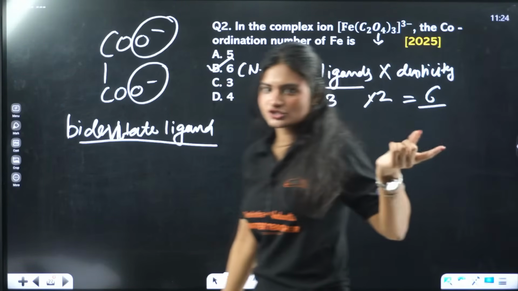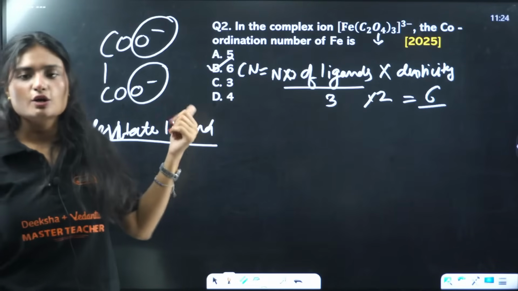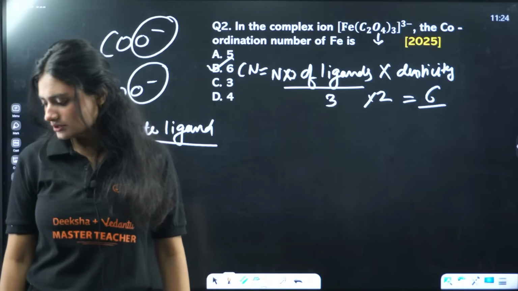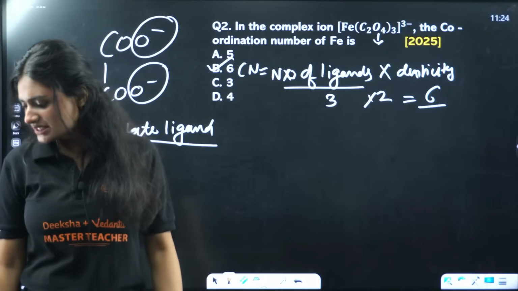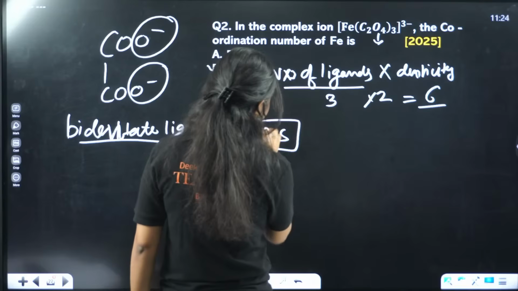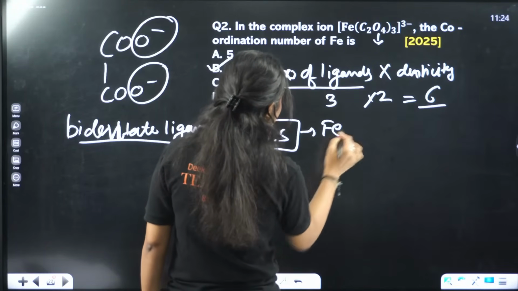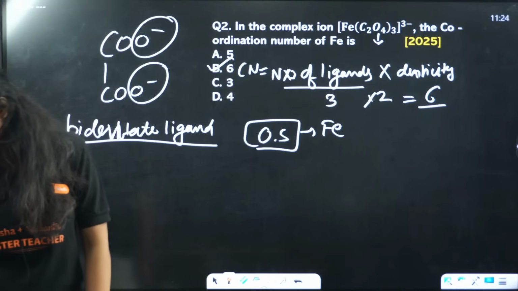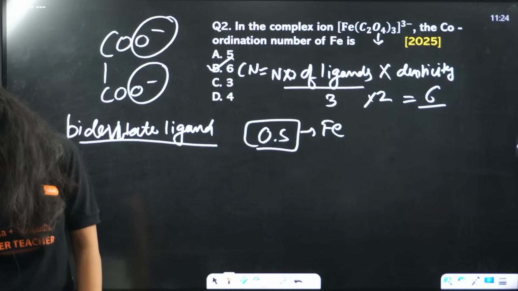An additional question for you. What is the oxidation state of iron here? What is the oxidation number of iron? Oxidation state or oxidation number of iron? Three. Plus 3, minus 3.